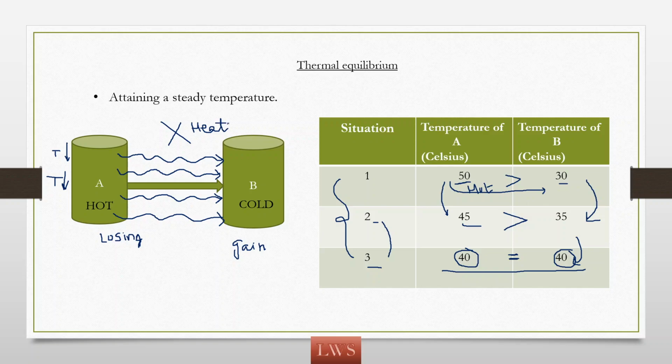So when two bodies are in thermal contact, heat will flow between the two bodies. How long will it flow? Whenever there is a temperature difference between the bodies, only then will heat flow between them. And when the temperature of both bodies becomes equal, there is no temperature difference, both attain the same steady temperature, and at this condition there is no heat lost or gained by the bodies, and they have a fixed temperature. That is nothing but the thermal equilibrium condition.